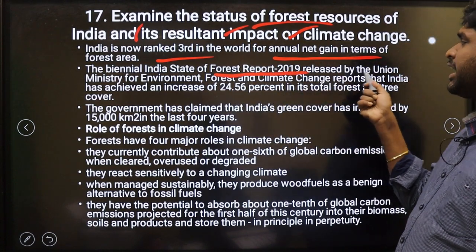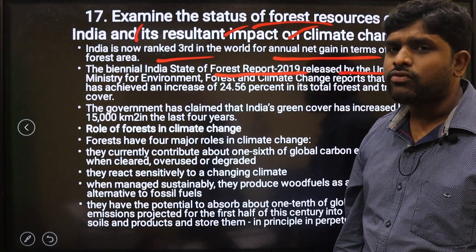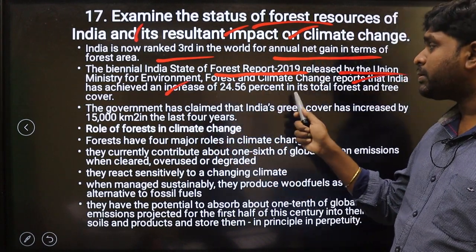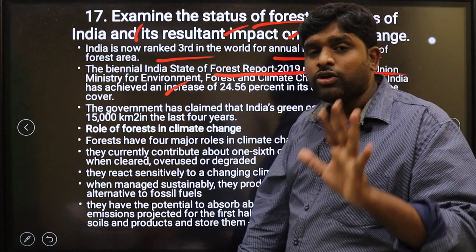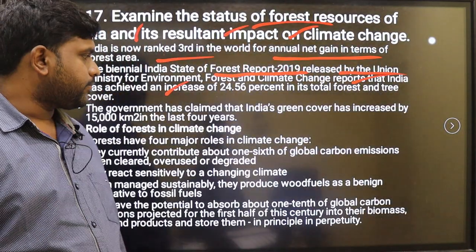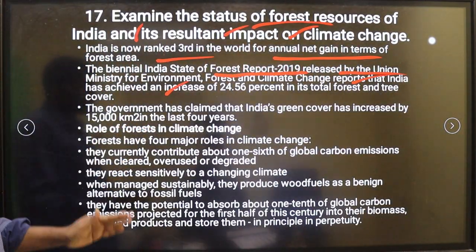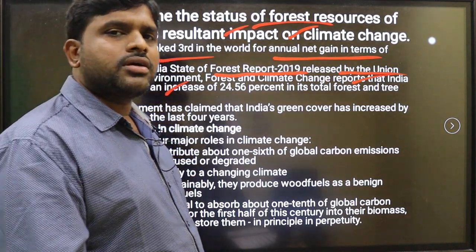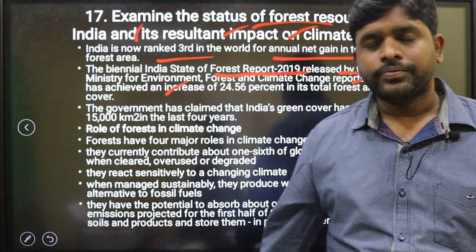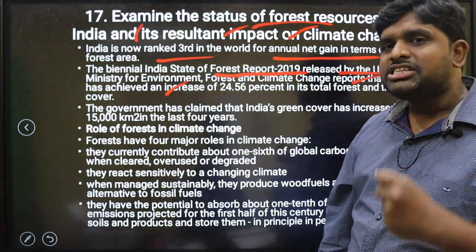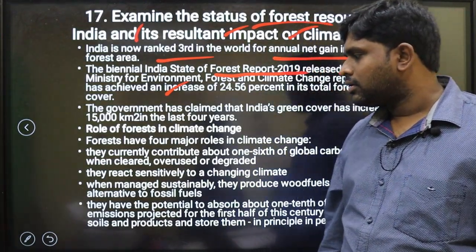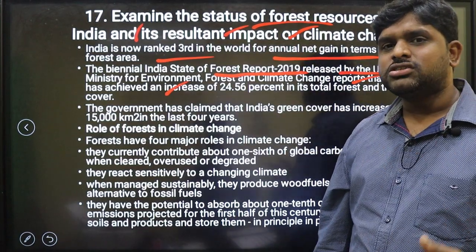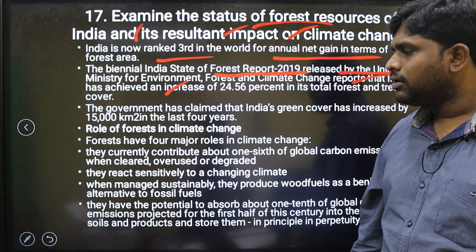Forest Report 2019 released by the Union Ministry of Environment, Forest and Climate Change reports that India has achieved an increase of 24% in its total forest. That's a very good sign. Role of forest in climate change. Yes, various roles will be there. As a carbon credit, as a carbon sink, sensitivity to changing climate, in production of oxygen, in consumption of carbon.